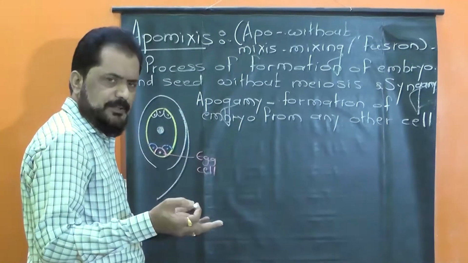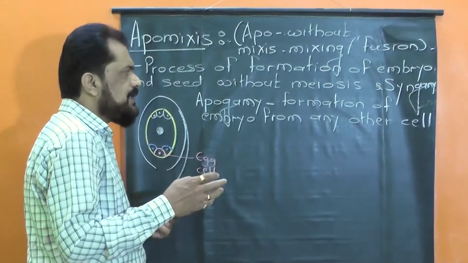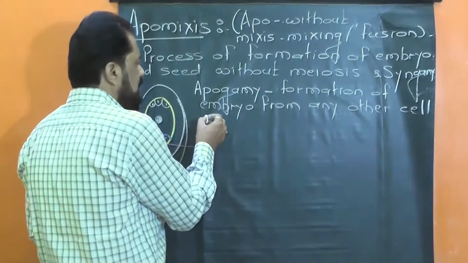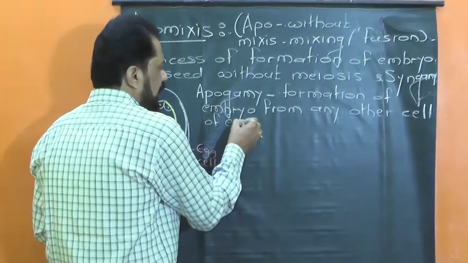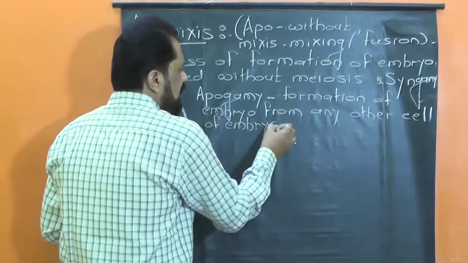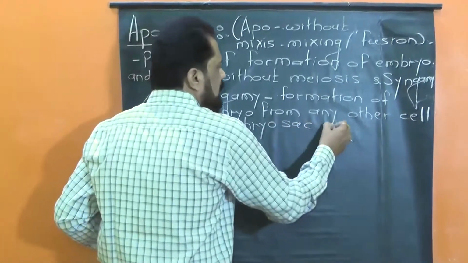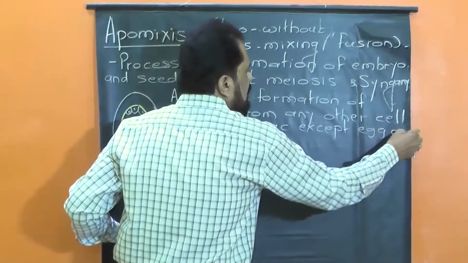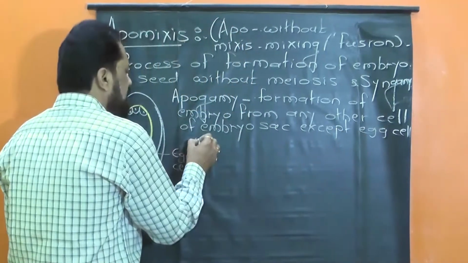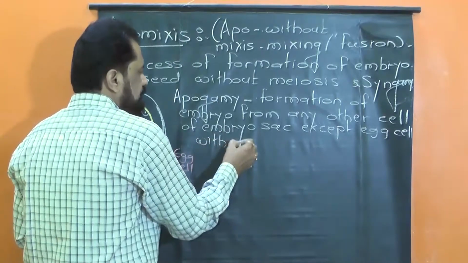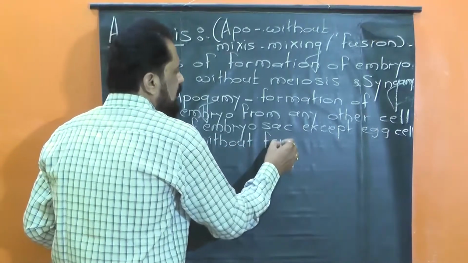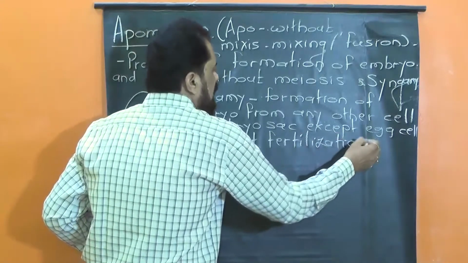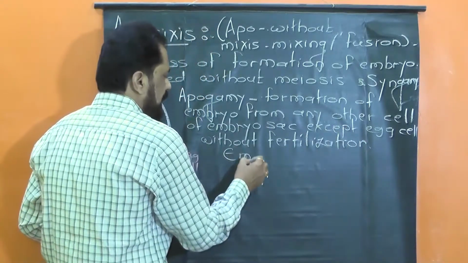So obviously in apogamy, as there is formation of embryo from any other cell of the embryo sac except the egg cell, without fertilization, therefore the embryo formed is haploid.